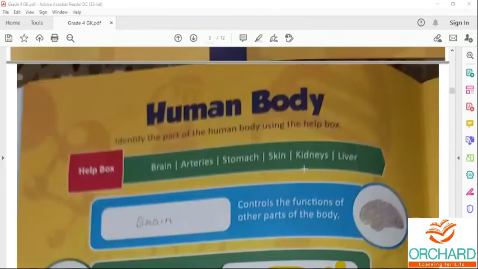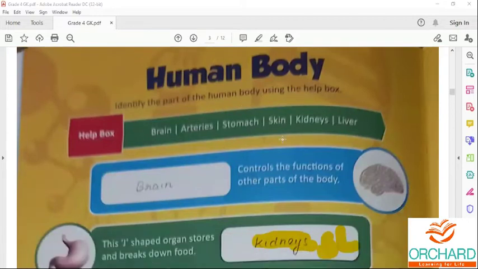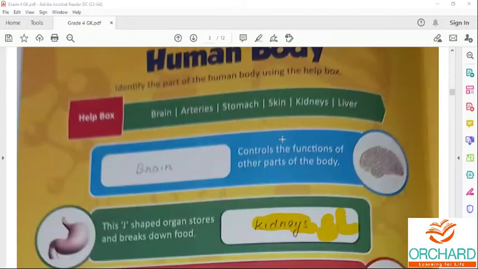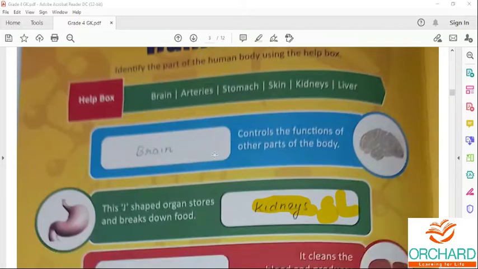So once again, human body. Identify the parts of the human body using the help box. Here they have given 6 internal body parts: brain, arteries, stomach, skin, kidneys and liver. Brain, it is the controlling center of our body. It controls all the functions of our body. It is one of the largest organs in the human body, and it is made up of more than 100 billion nerves. It is protected by the skull bone.